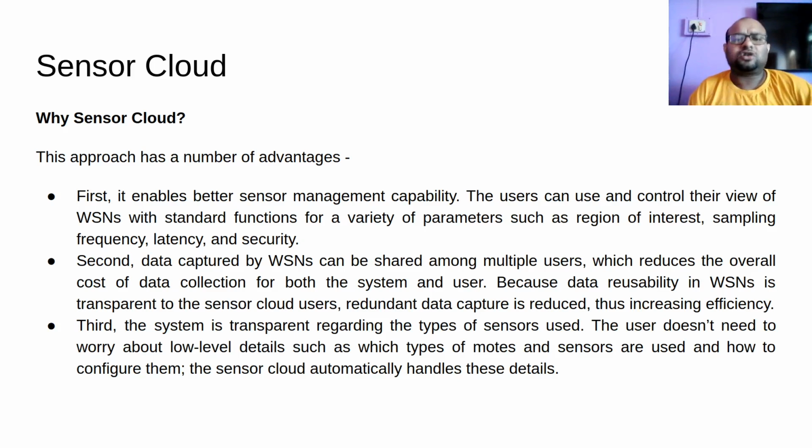This need not bother me. I am only interested in getting data from Gormur. The fact that some other person is also getting that data from the same physical sensor is something I need not be concerned about. This is transparent to us. I cannot see this. Alright, so this is my second advantage.